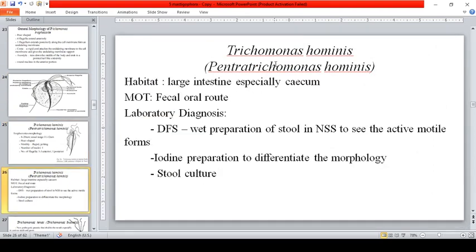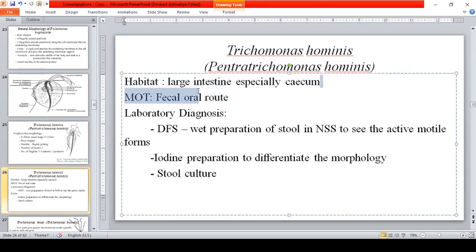So, for the Trichomonas hominis, again, that is found in the intestine. Habitat, large intestine, especially in the cecum. Mode of transmission, fecal-oral route. Laboratory diagnosis, direct fecal smear, wet preparation of stool in NSS to see the active motile forms. Okay, so iodine preparation, that is to differentiate the morphology, and possible na stool culture.